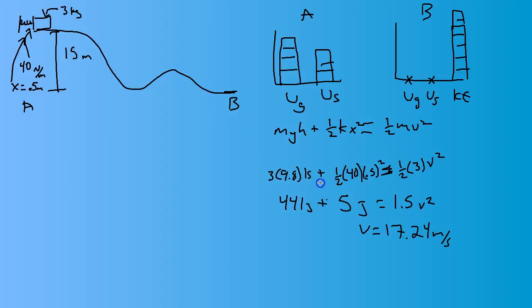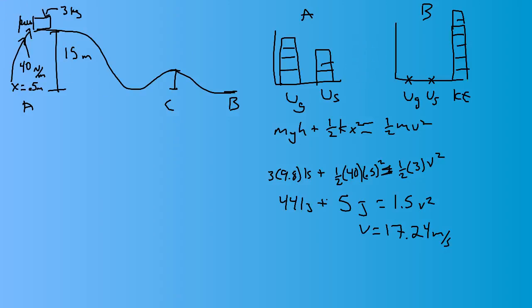As we solve this, something I noticed is that the spring here contributes very little energy. So that was a pretty weak spring, or wasn't compressed very far, because it didn't do that much compared to the amount of energy contributed by gravitational potential energy. But you solve it, you get 17.24 meters per second as the speed. If you wanted to, we could say this hill is x high, and we can make up a section C and figure out maybe how fast it's going there, or how high the hill is there. There's a lot of stuff we can do with this.